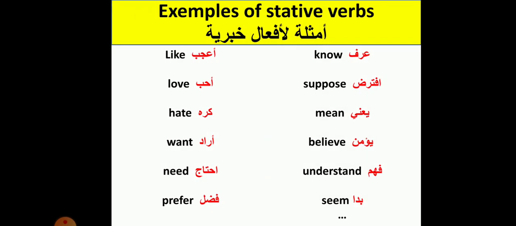Let's see some examples of stative verbs. Verb to like, verb to love, verb to hate, verb to want, verb to need, verb to prefer, verb to know, verb to suppose, verb to mean, verb to believe, verb to understand, verb to seem, etc.